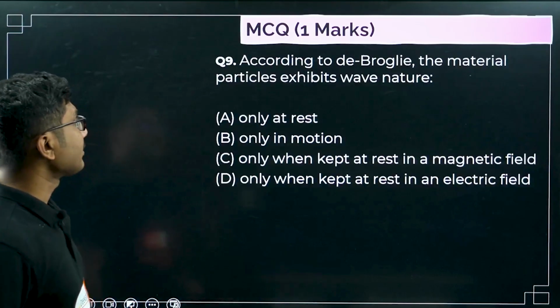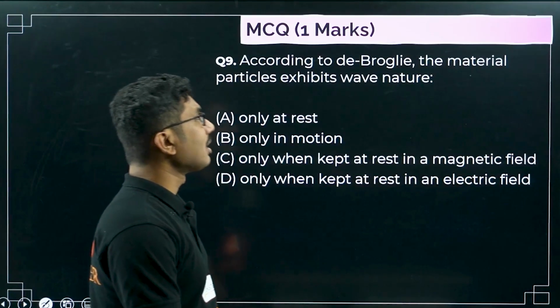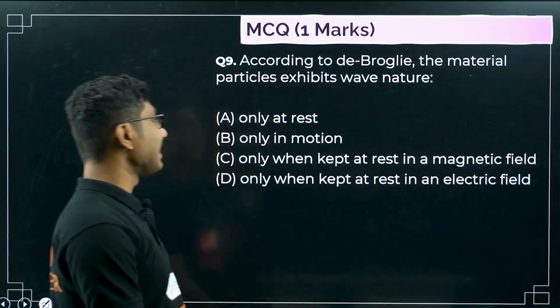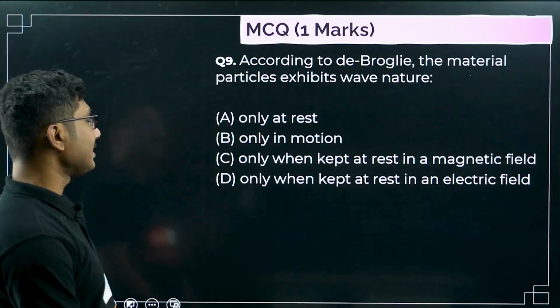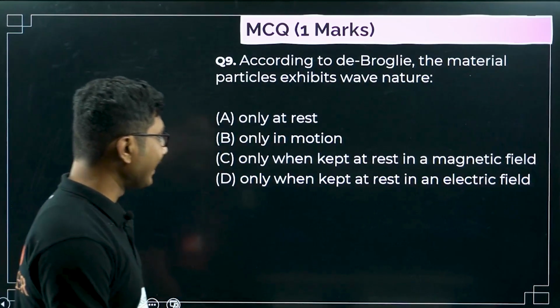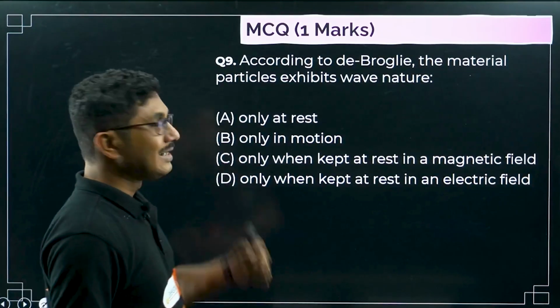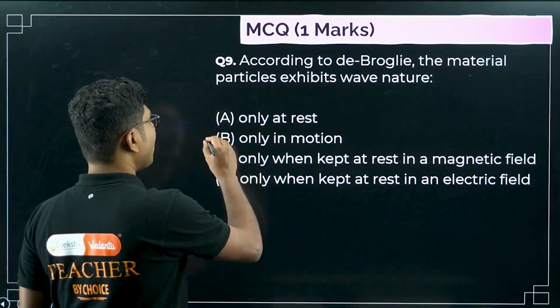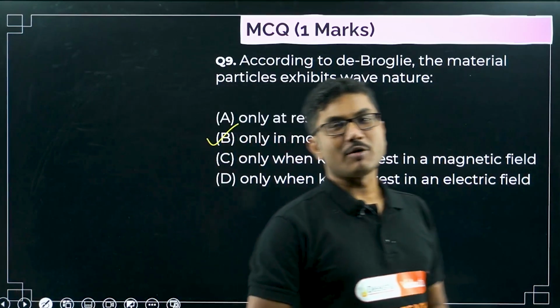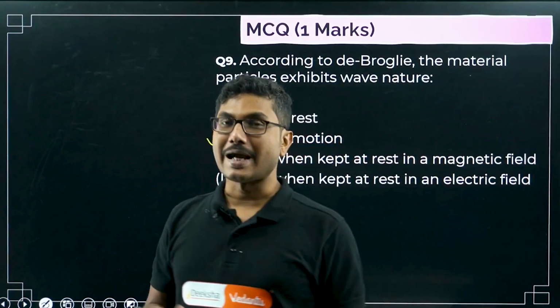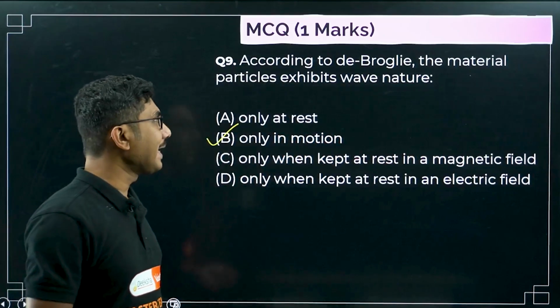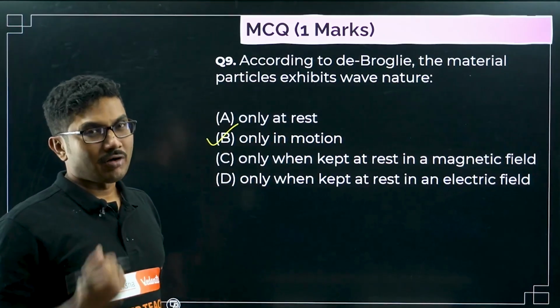Now, next question. According to de Broglie, the material particles exhibit wave nature: only at rest, only in motion, only when kept at rest in a magnetic field, or only when kept at rest in an electric field. The de Broglie wavelength is visible only when the object is in motion, because it is directly proportional to the momentum.